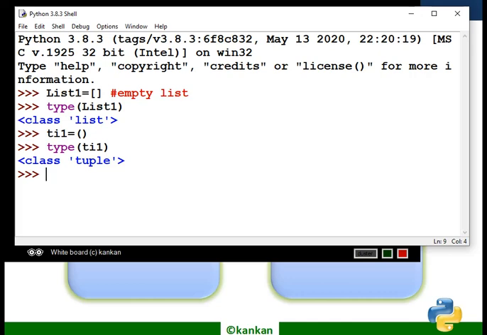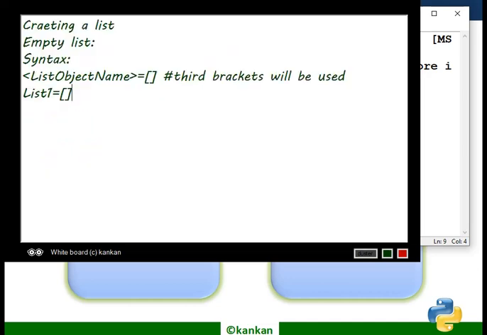Now create a list with values. I have created the list without any values. Now create the list with values. So what is the syntax of creating a list with values? List1 equals the values will be there: value 1, value 2, and so on.